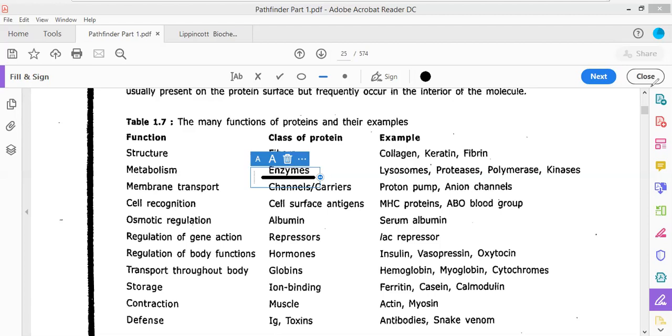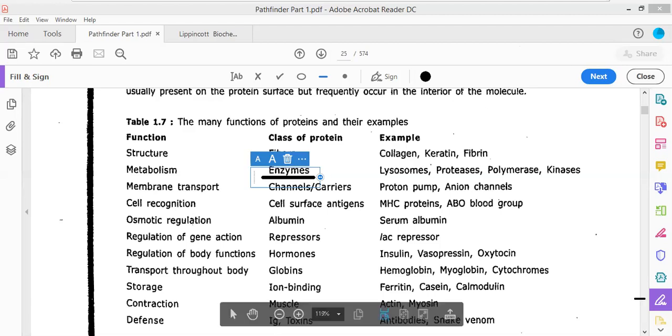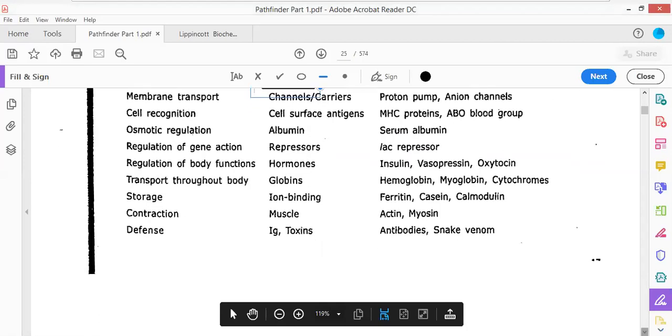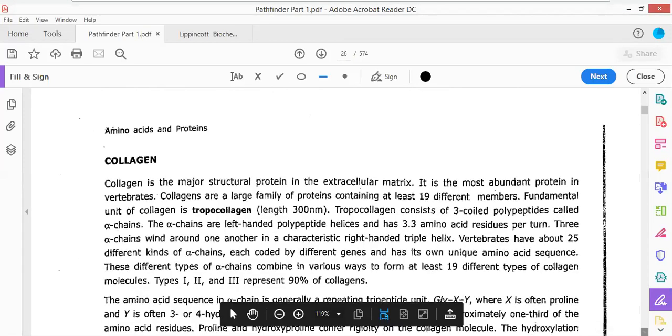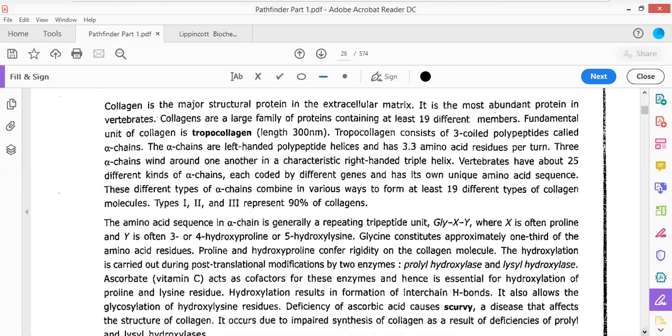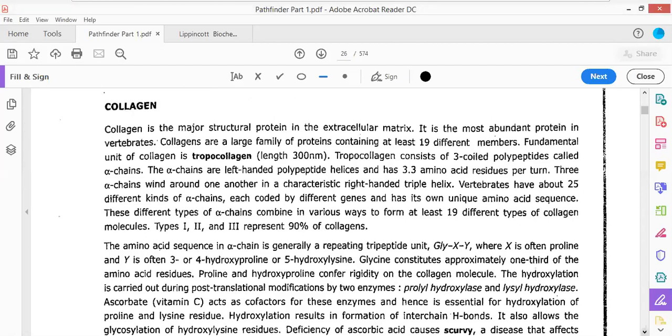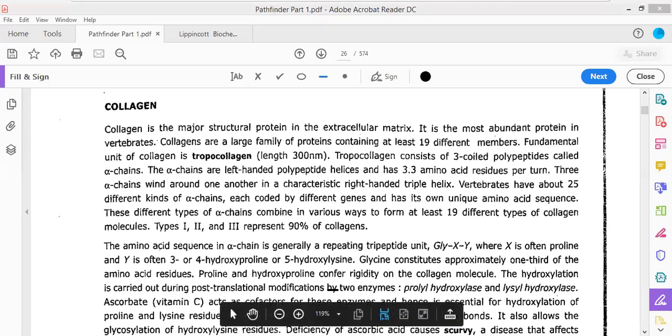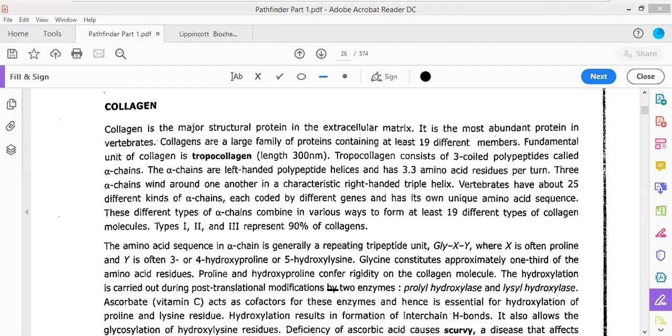Not going into their details, we will be talking about them a lot when we discuss each of them. Now we will be talking about certain standard fibrous proteins. The fibrous protein that we are going to talk about in this class is collagen. What is the function of collagen and how is this collagen protein going to work? That has to be seen.